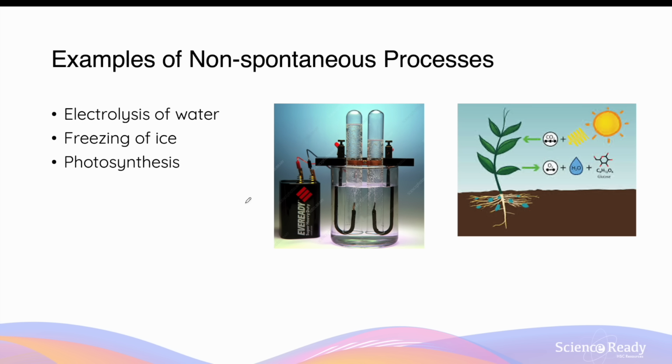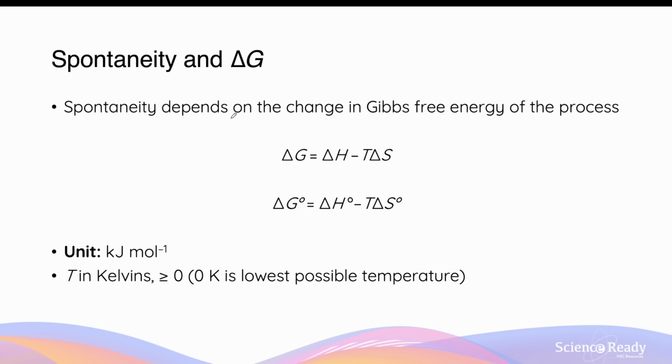to occur. So in summary, what I hope you take away from this section of the video is that a non-spontaneous process can still occur as long as there's an external intervention, mainly an external supply of energy to facilitate the process. Spontaneity of a process depends on the change in Gibbs free energy of the process. Gibbs free energy is a thermodynamic quantity that combines the enthalpy change and the entropy change of the process. It also considers the effect of temperature of the condition on the reaction's spontaneity.